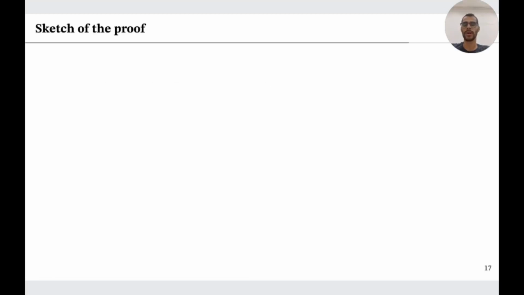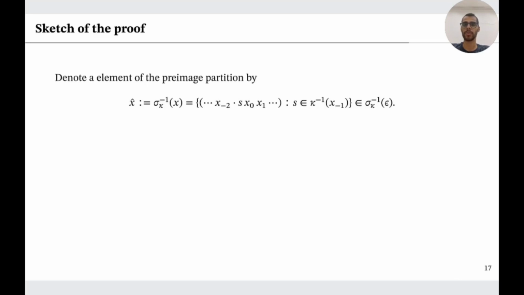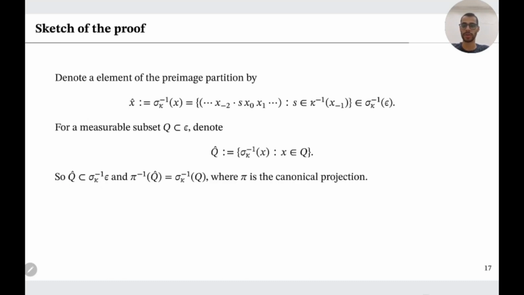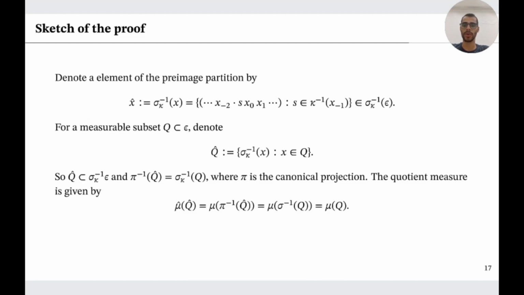We want to give you an idea of the proof. Denote an element of the pre-image partition by x hat, which is the set of these points. And for a measurable subset Q, denote Q hat by the set of all x hat where x belongs to Q. So Q hat is a subset of the pre-image partition and satisfies this equality with the canonical projection. And the quotient measure of the Q hat is given by the mu Q. So, from a basic cylinder set Cij, the quotient measure of the Cij hat is just Pj.